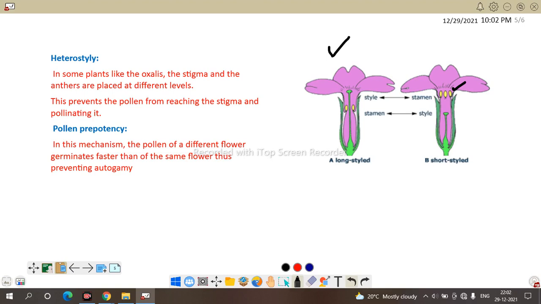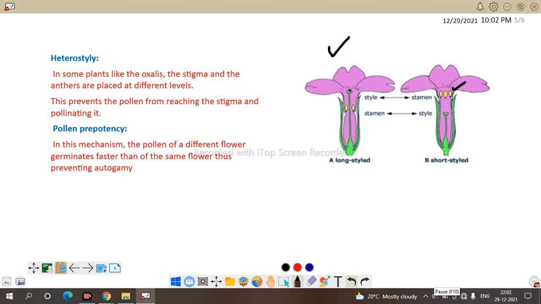Next part is pollen pistil interaction. Pistil means the stigma. In cross pollination or in self pollination, in both cases the pollen grain reaches the surface of the stigma. Then what happens at the stigmatic surface when the pollen grain is attached?